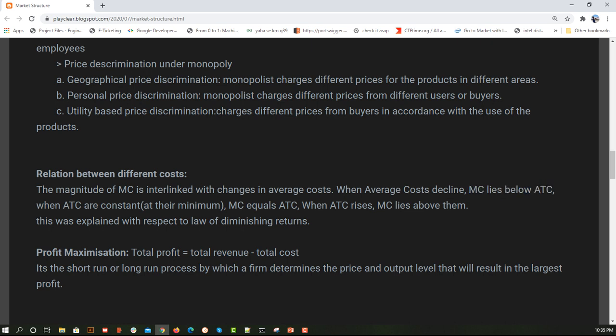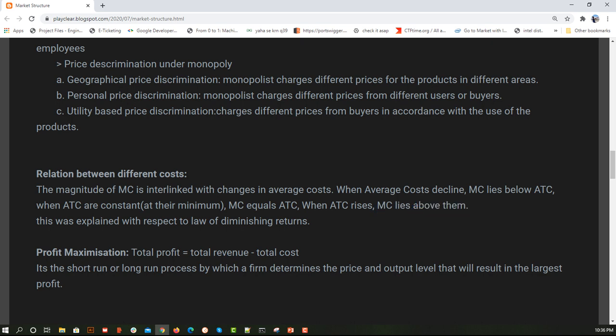So let's try to figure this out. Average cost is declining, which means the marginal cost is less than average total cost, because marginal cost means the cost incurred in creating one more extra product. Similarly, when ATC is constant, that is, it is stabilized, MC equals ATC. Now when average total cost rises, because I can have a max of 10 chefs, and now I have 13 chefs, 14 chefs, but resources are 20, my average total cost is increased, because now I have to pay 13 chefs instead of the optimum stabilized 10 chefs. So my marginal cost is increasing.